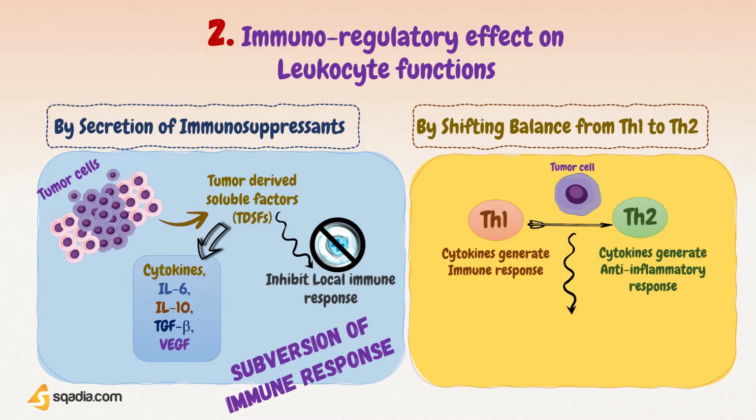By contrast, the Th2 type of immune response is characterized by cytokines like interleukin-4 and interleukin-5 that tend to produce anti-inflammatory responses. So when we say tumors have the potential to shift the balance from Th1 to Th2 type of immune response, it means that the Th2 anti-inflammatory response counteracts the Th1-mediated anti-tumor inflammatory processes.